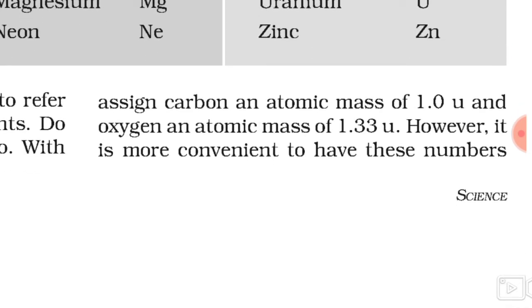However, it is more convenient to have these numbers as whole numbers or near to a whole number, as I have already told you earlier that when a compound is formed, it is formed by the combination of atoms in a simple whole number ratio, not in decimal. So here we are talking about the mass. When we talk about atomic mass, the mass of carbon will be taken as 1 U and oxygen 1.33 U, but more or less we have to take it closer to a whole number.